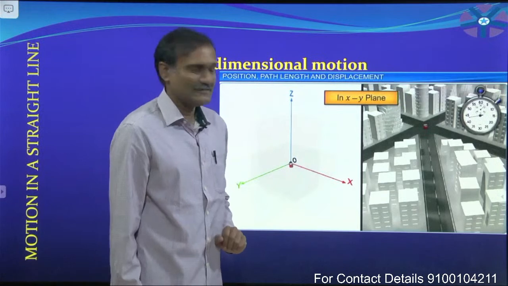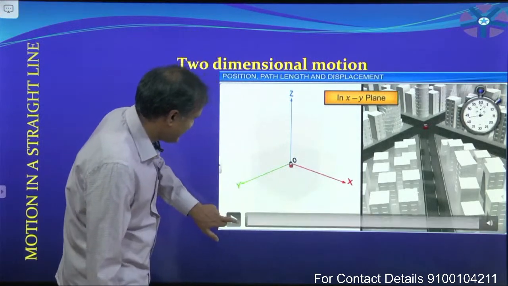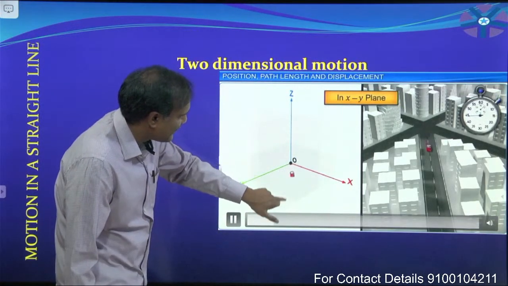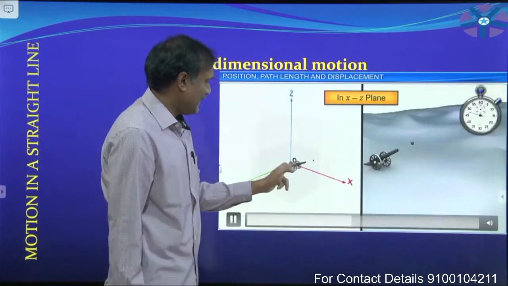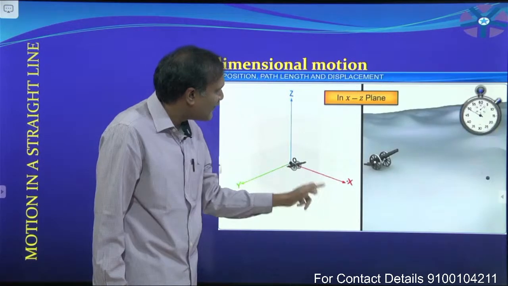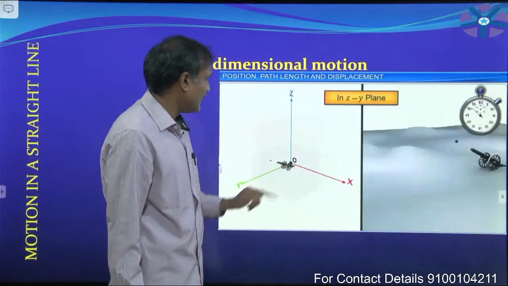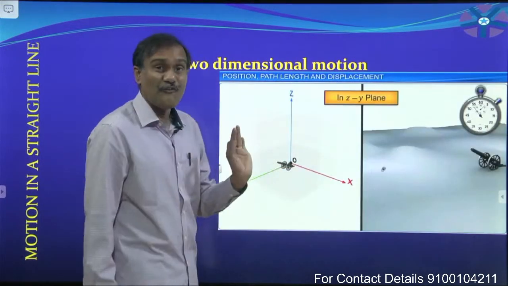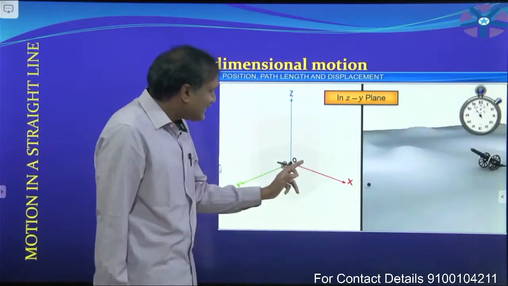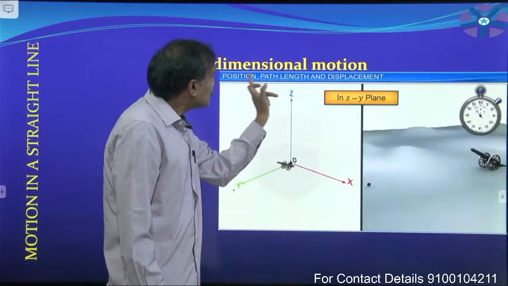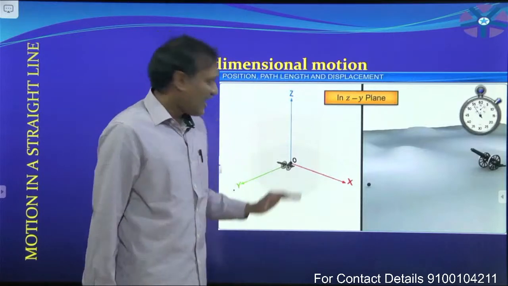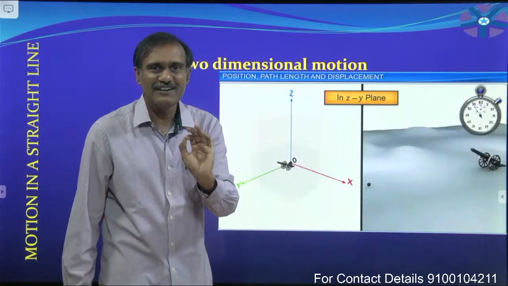Now, you can observe this also once again. Observe this car. That car is moving in a plane. Here you can observe that this bomb is in the xz plane. Here this bomb is in the yz plane. That is, here that bomb is having what type of motion? Two-dimensional motion. The car is having what type of motion?